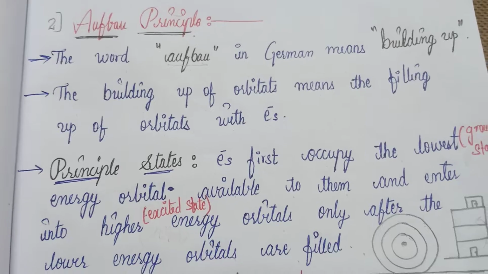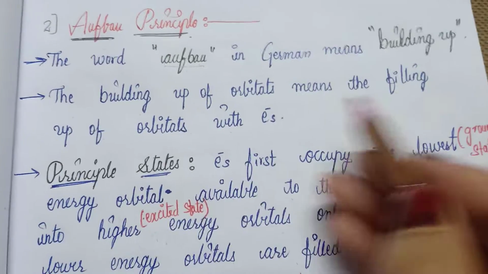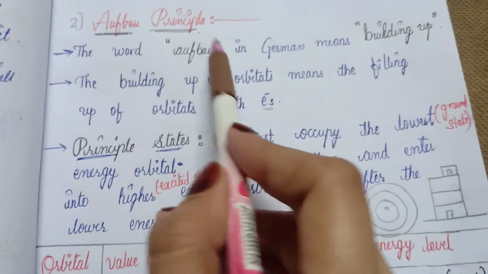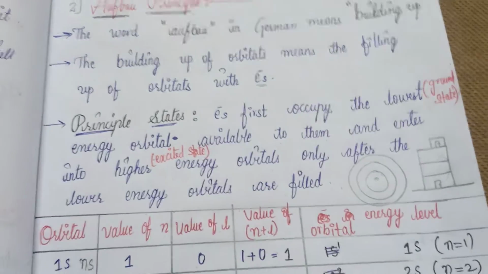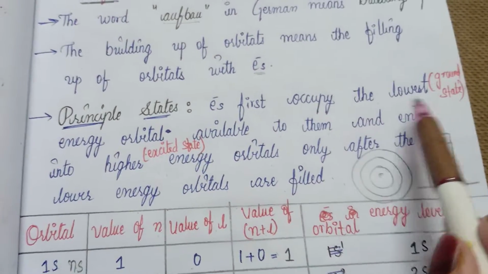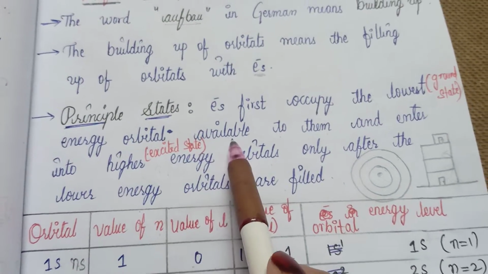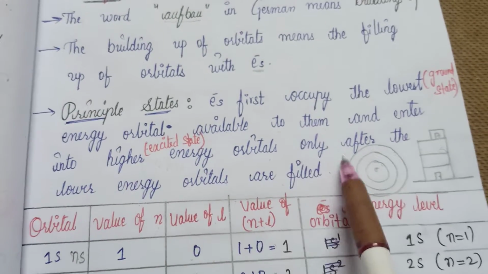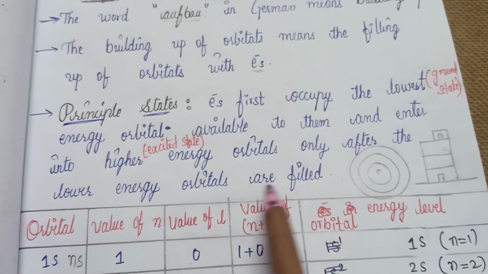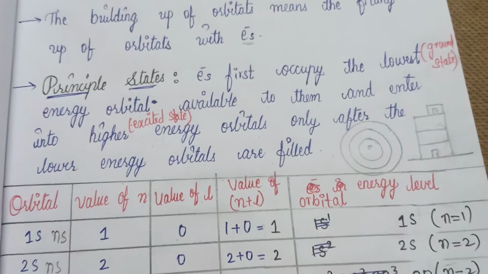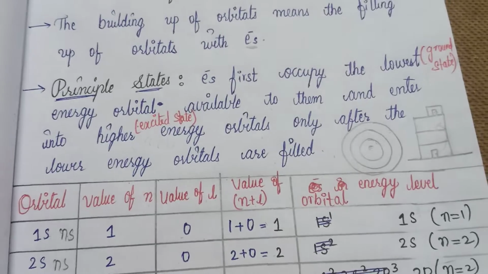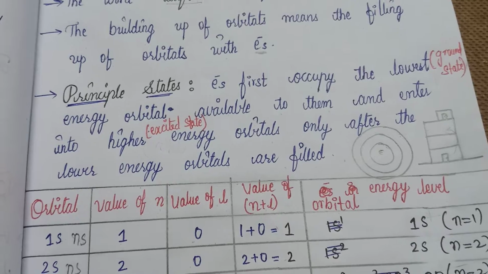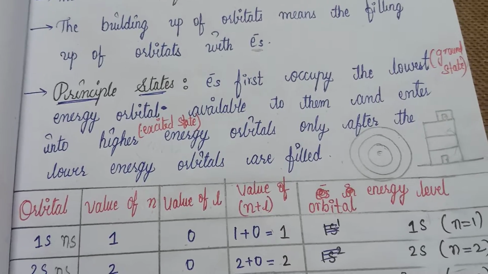This principle states that electrons first occupy the lowest energy orbital available to them, and enter the higher energy orbital only after the lower energy orbitals are filled. Electrons are filled firstly in lower energy orbitals, then move towards higher energy orbitals.